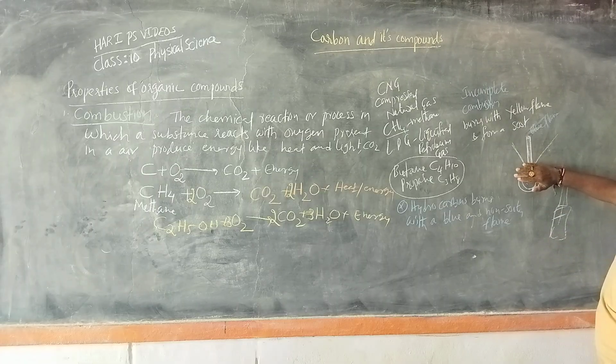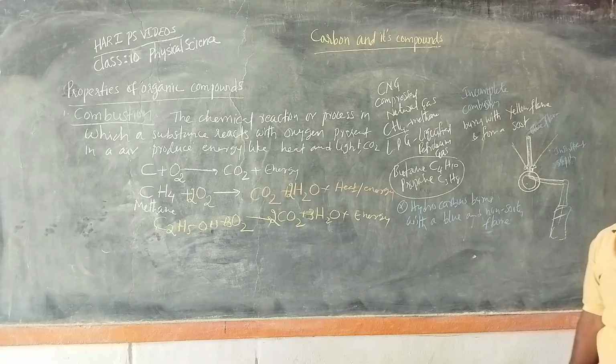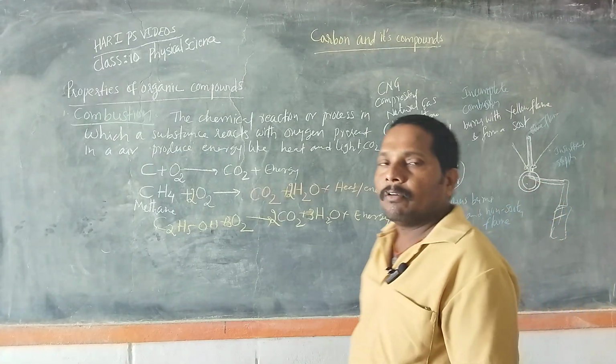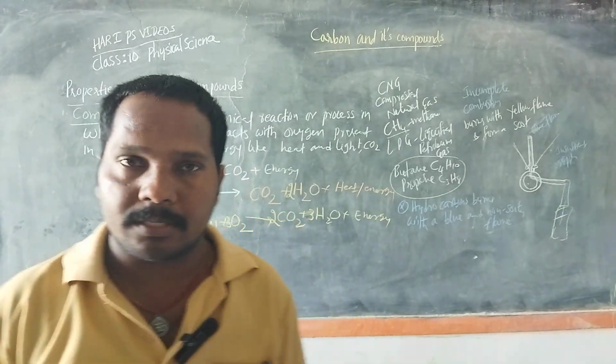If we partially close the holes near the base of the Bunsen burner, an insufficient supply of air or oxygen happens. Due to this, the fuel doesn't burn completely and burns with a yellow flame. We have to observe this.